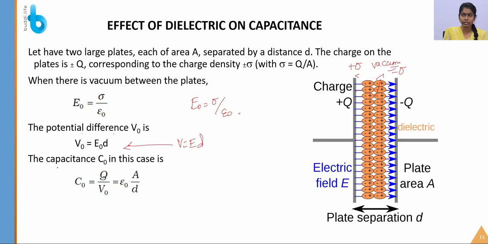Next, we get the potential difference, V is equal to E d. From this formula, the capacitance C naught in this case is C is equal to Q by V, right? So V is equal to E d, I am just substituting here. We already know that C is equal to Q by V, right? So what is the capacitance? Another formula, epsilon naught A by d. So further we are going to resolve this. We have already calculated the capacitance for the vacuum. So what is the final expression we have got? C naught is equal to epsilon naught A by d. And what is V naught here? V naught is equal to E naught into d.